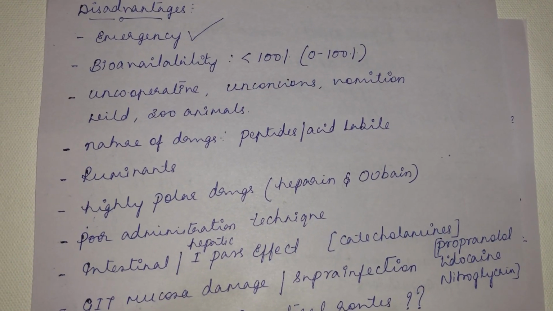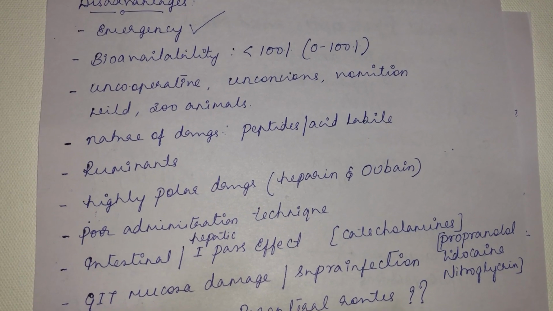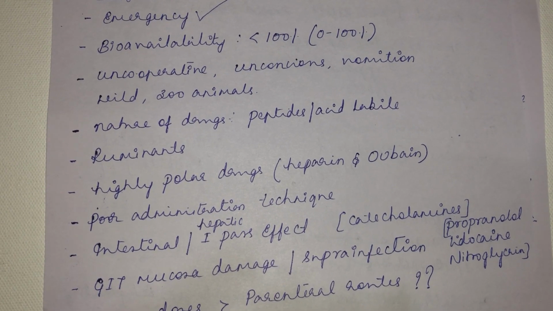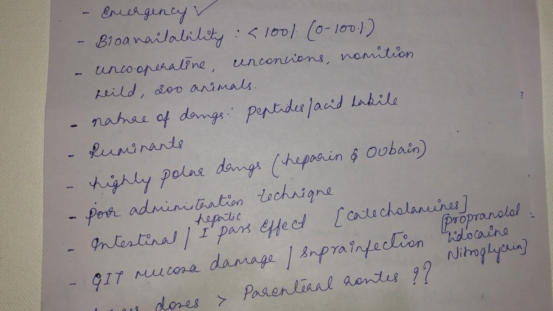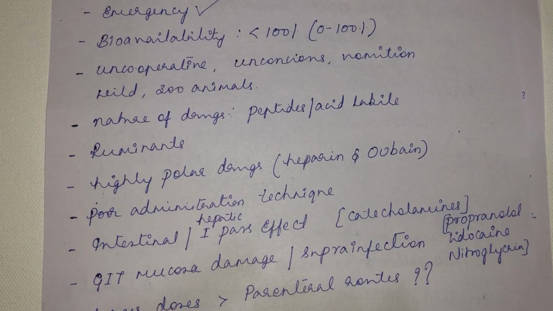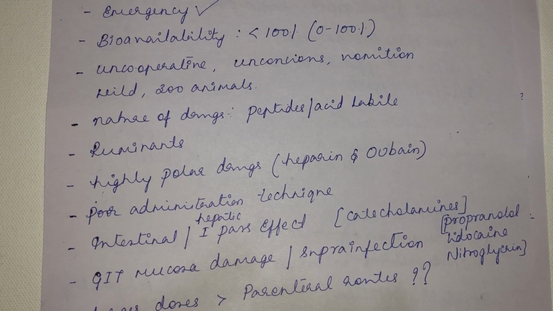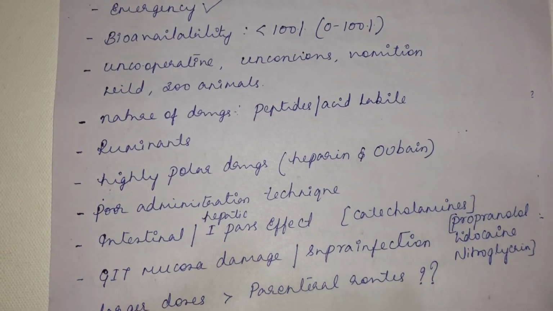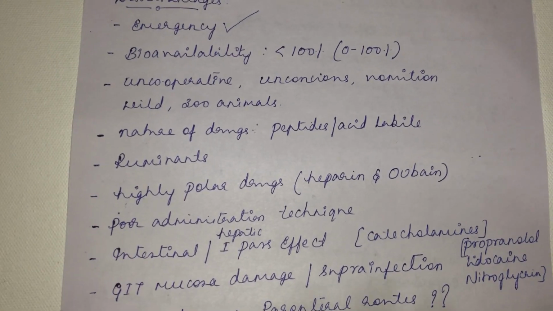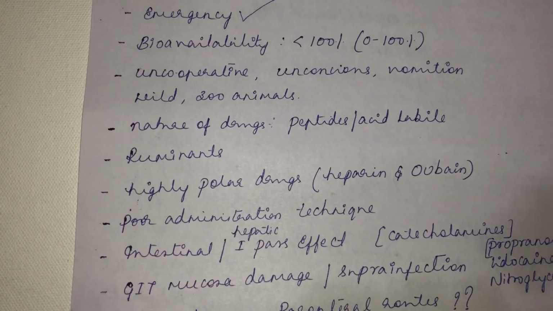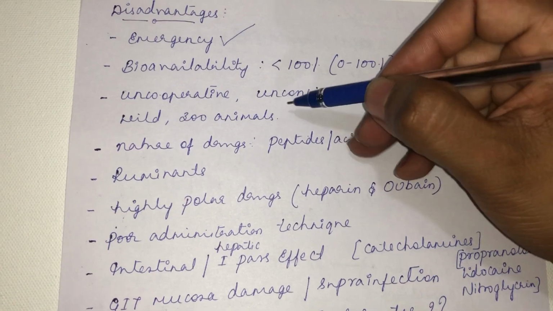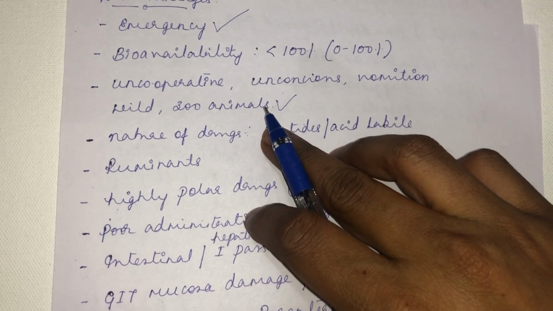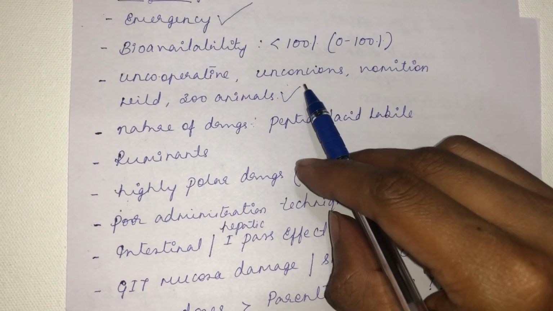And the third disadvantage is, for an uncooperative, unconscious or vomiting patient, or wild or zoo animal, it is difficult to give a drug through the oral route, right? For an uncooperative patient, it is very difficult to open its mouth and give. Unlike human beings, it is very difficult to give the drug through oral route. Unconsciousness leads to aspiration pneumonia. If a patient is suffering from severe vomiting and you give a drug through oral route, the animal will puke, the drug will come out. Wild or zoo animals will not listen to what you tell, so they cannot be easily tamed, unless you mix it with water or with the feed. Very difficult to give a drug through oral route.